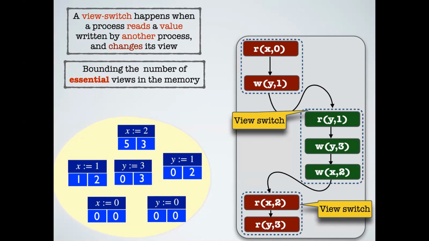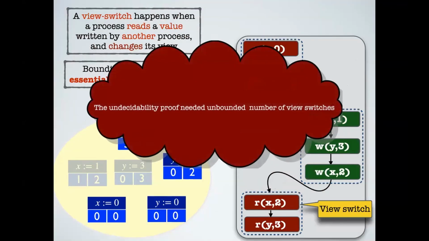It is useful because I need the value of y, but I don't care about the timestamp because I'm not using it as an essential message. So in this particular example, I know that these 2 messages which have been faded out are not essential. The others are essential. And now we want to use this idea: if I can bound the number of essential messages in my memory pool, which would result in a bounded memory pool, I can use it to get an efficient under approximation, which will help me answer the question of reachability, but under a bounded number of view switches.